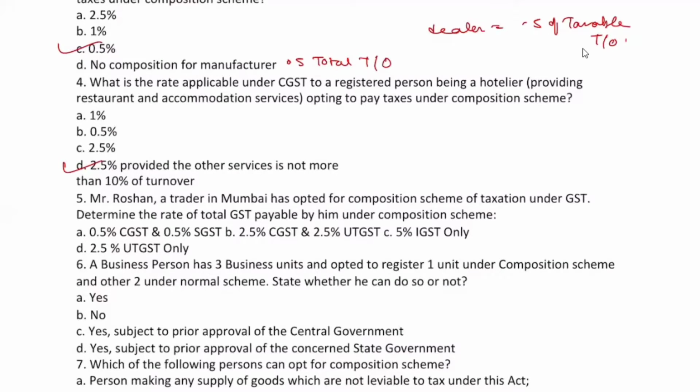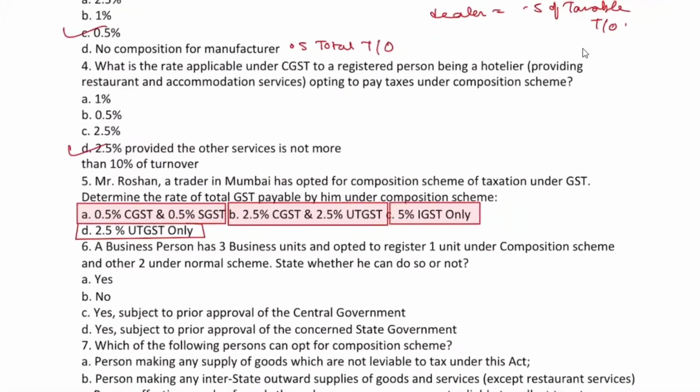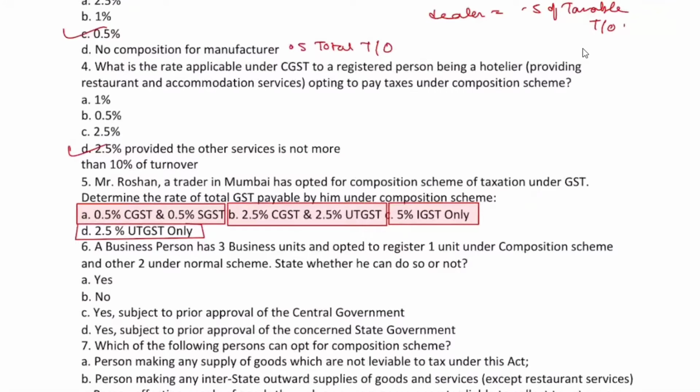Now see these mistakes which I have made. Pardon me for the mistakes. This is option B, this is C, this is A. What is the mistake? There was no space, I guess. I forgot to make it separate. I have done it at many places, but a few I have missed.